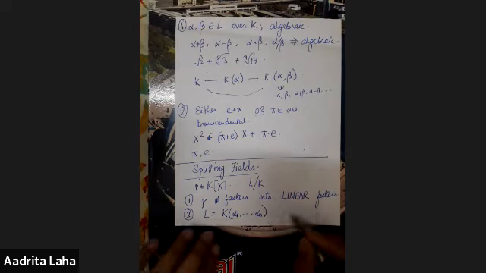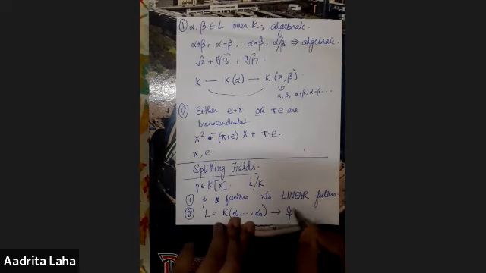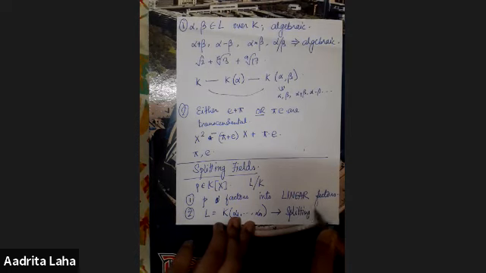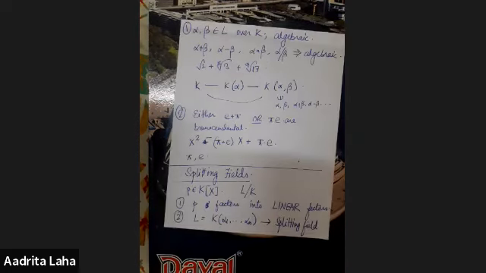Then L is called the splitting field. Now, given a polynomial, we want to look at its splitting field.